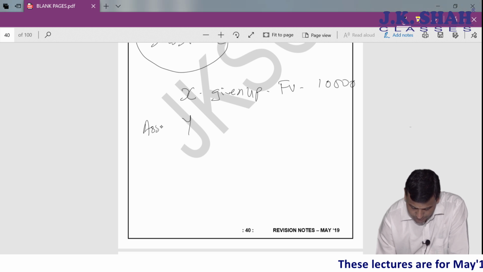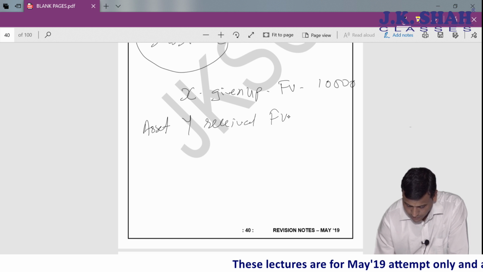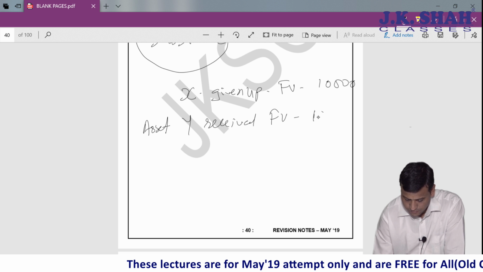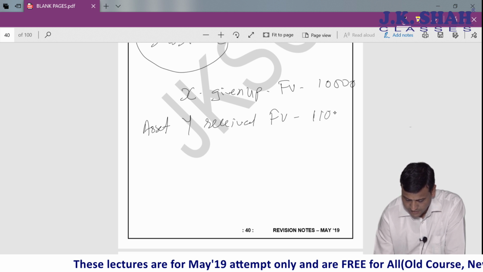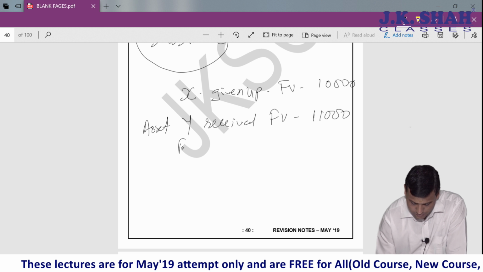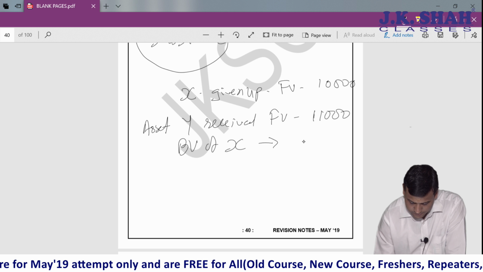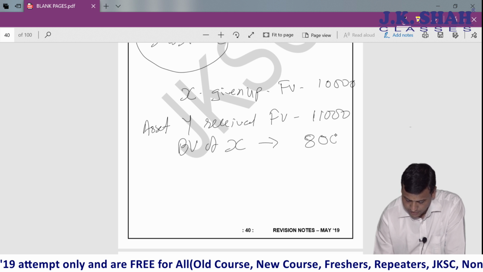Asset Y received with some fair value, say 11,000. Book value of X is somewhere 8,000.